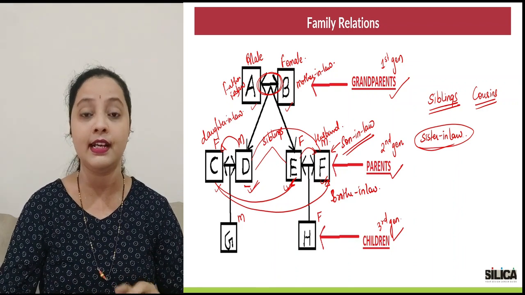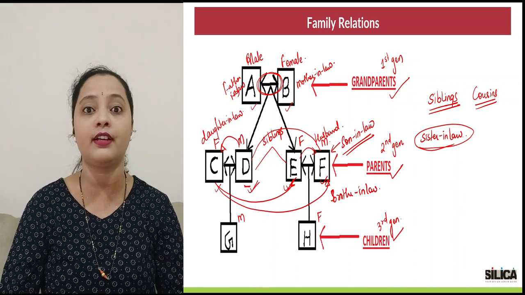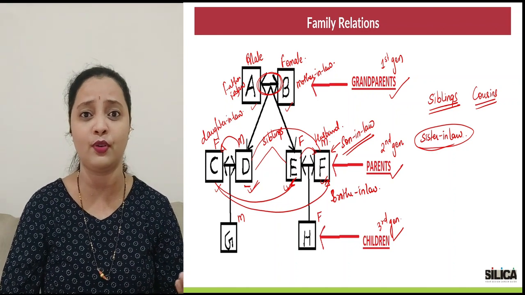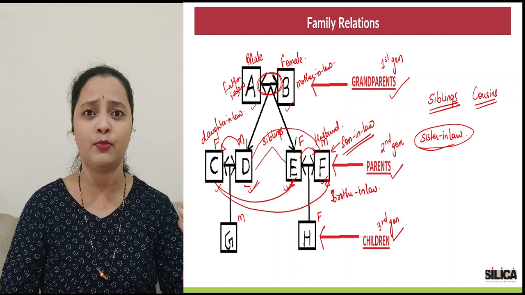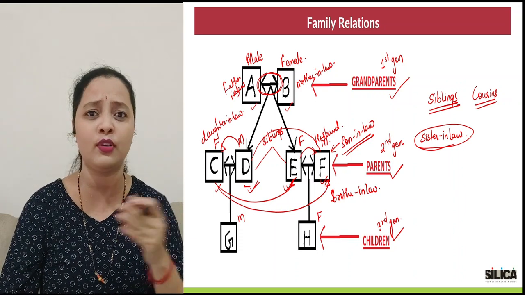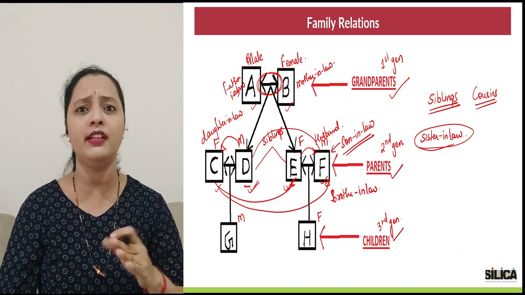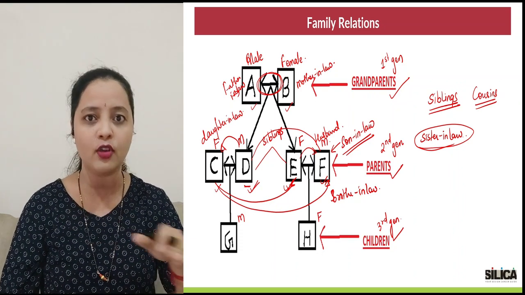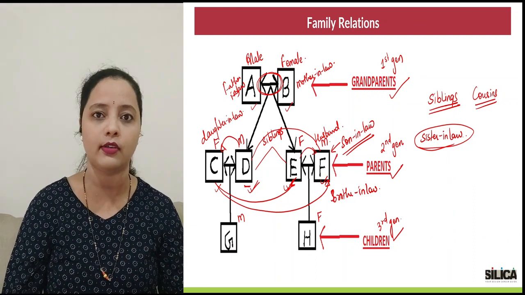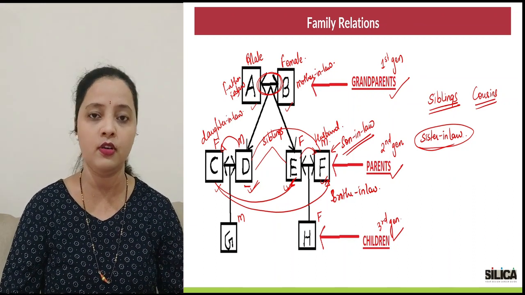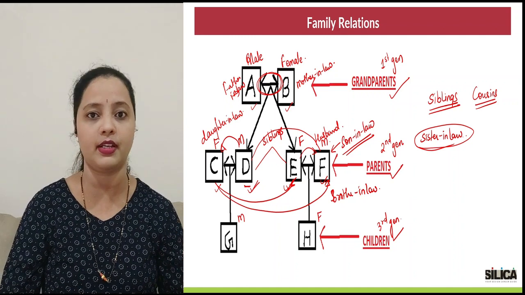That's as simple as that. There is no confusion. As we have in the vernacular languages, there are multiple relations, right? Bua, you can say chachi, and all of them different ones. But in English, it's pretty simple. Everybody in your generation, if you're married, those would be your in-laws. If it's a female, it's a sister-in-law. If it's a male, that would be brother-in-law.